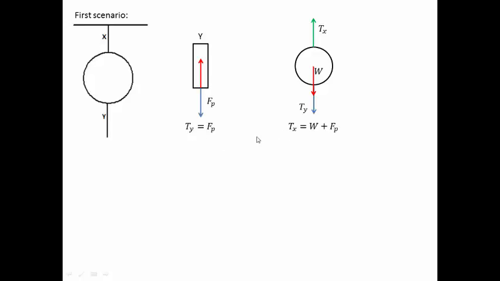So as we increase the pulling force slowly, the tension in string X will reach a failure point compared to that with tension Y. Therefore, for the first scenario, X will break first. Now let's examine the second scenario. For this case, the pulling force is very large and very sudden.